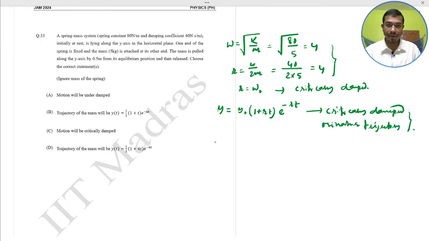So here just put in the values, that implies y equal to 0.5 into 1 plus 4t into e to the power minus 4t. Okay, so option C would be the correct. Motion will be critically damped because omega equal to r, and the trajectory would be y of t equal to half of 1 plus 4t into exponential minus 4t.